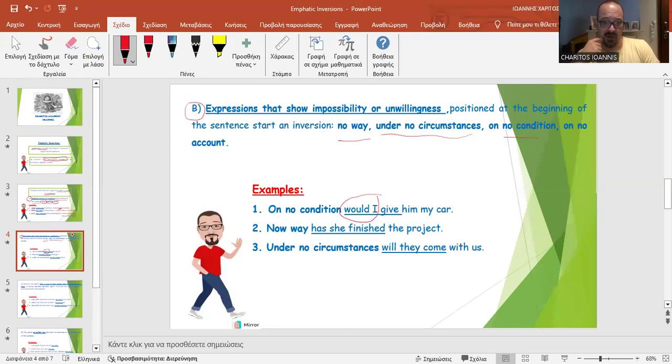Or no way has she finished, inversion, the project. It's impossible. Under no circumstances will they come with us. They don't want to, or for some reason it's impossible.